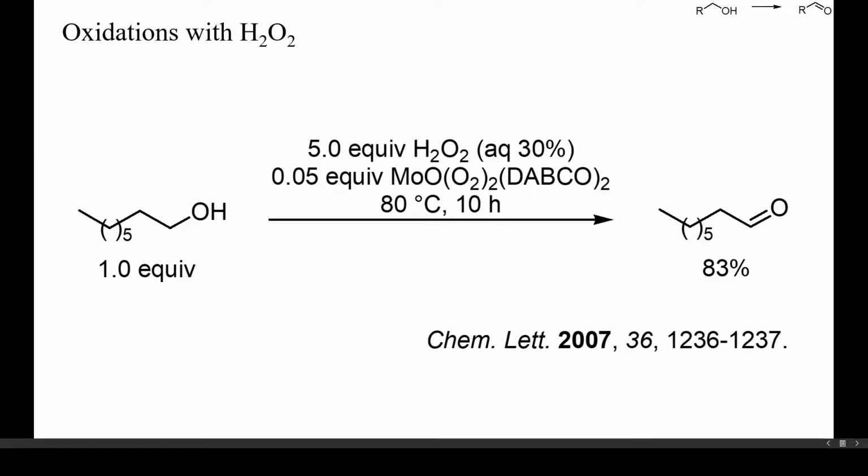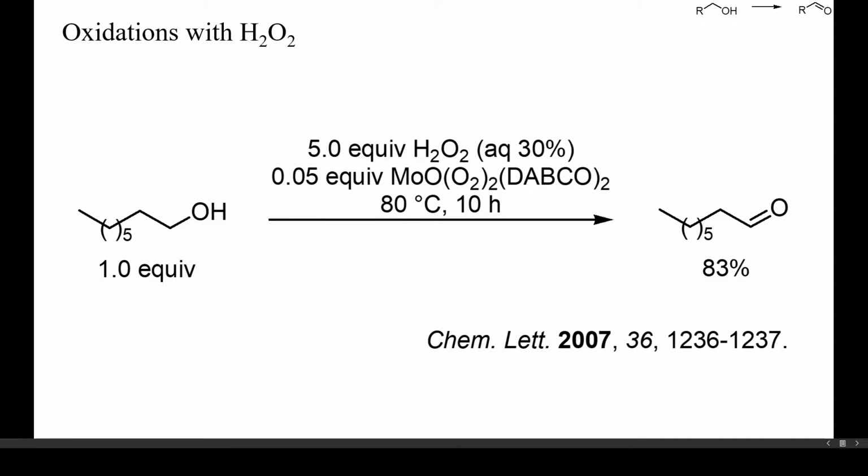Hydrogen peroxide is a much safer oxidant than air or pure oxygen, as it enables reactions in flammable solvents to be conducted under nitrogen. Here, 1-octanol was converted into octanal by treatment with an excess of hydrogen peroxide and 5% of a molybdenum complex. Early transition metals, such as titanium, vanadium, molybdenum, tungsten, and even rhenium, are particularly good catalysts for oxidations with hydrogen peroxide.